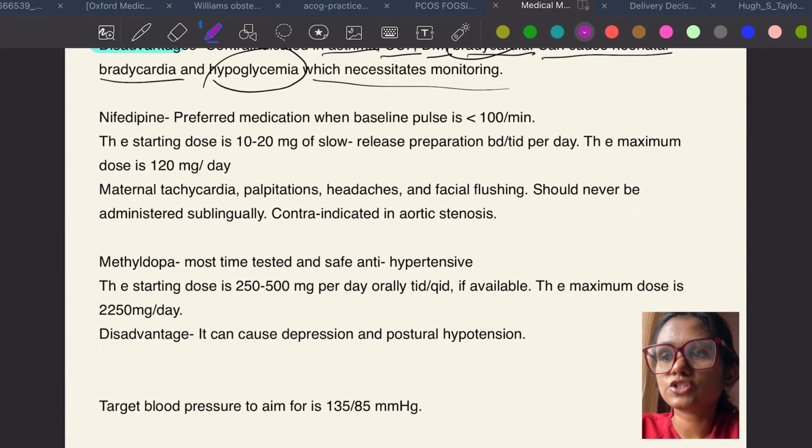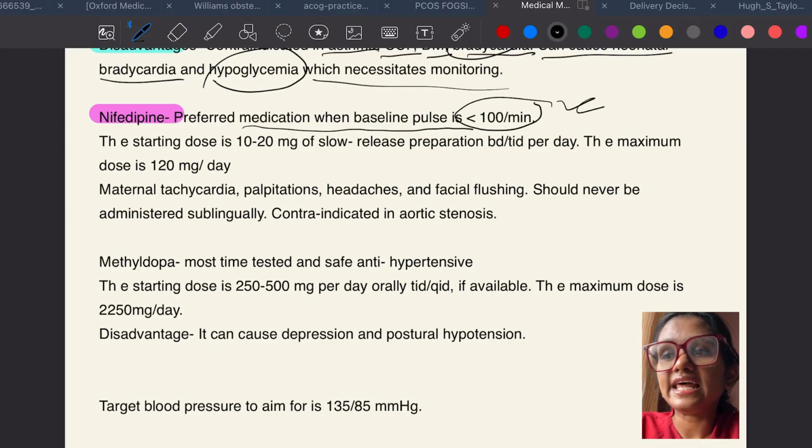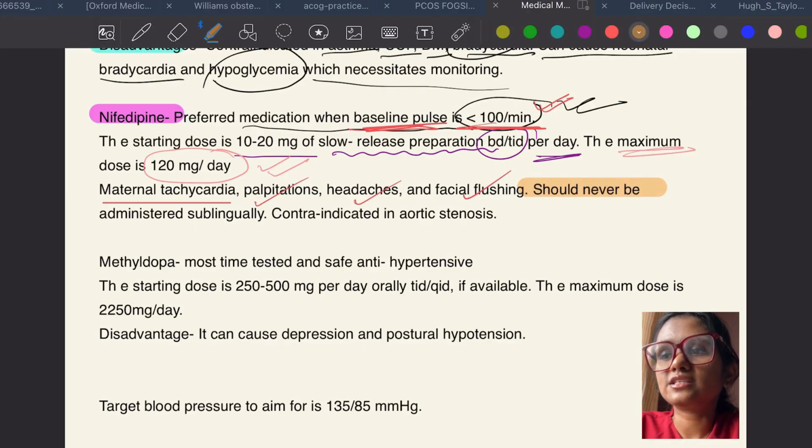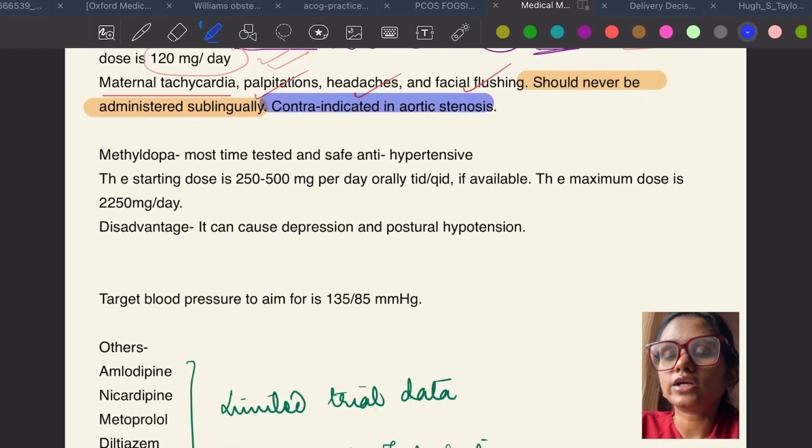Talking about the second drug which is available, nifedipine. This is the drug which is preferred when baseline pulse is less than 100 per minute. The starting dose is 10 to 20 mg of slow release preparation, BD or TDS per day. Maximum dose which you can reach is 120 mg per day. And what are the disadvantages? It causes maternal tachycardia. That's why you have to start it only when baseline pulse is less than 100 per minute. It can cause palpitations, headache, facial flushing. It should never be given sublingually. This is very important. This should never be administered sublingually, and it is contraindicated in aortic stenosis.